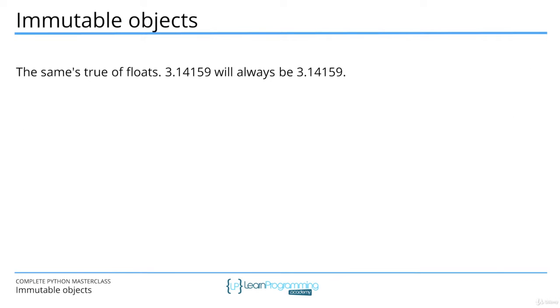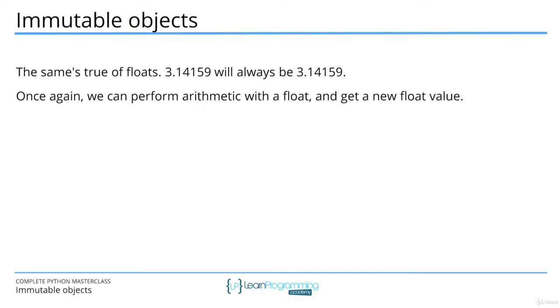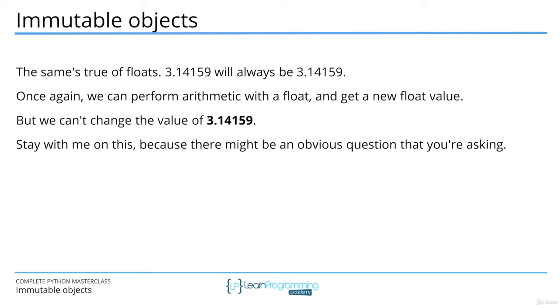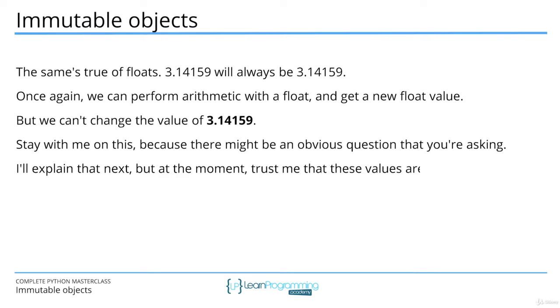The same is true of floats. 3.14159 will always be 3.14159. Once again, we can perform arithmetic with a float and get a new float value, but we can't change the value of 3.14159. So stay with me on this because there might be an obvious question that you're asking. I'll explain that next, but at the moment trust me that these values are immutable.